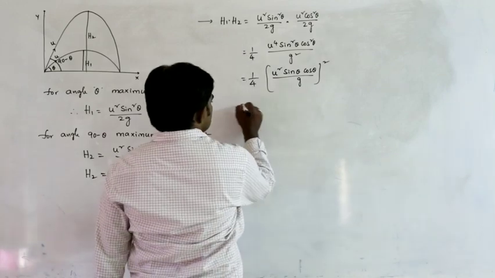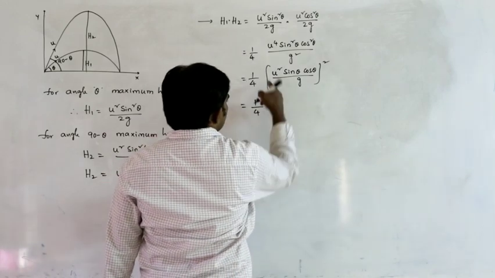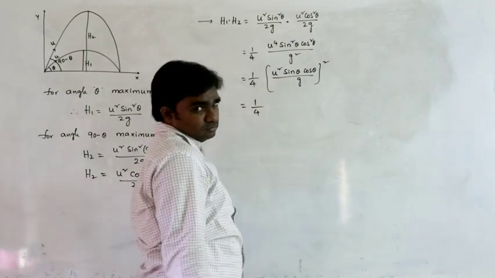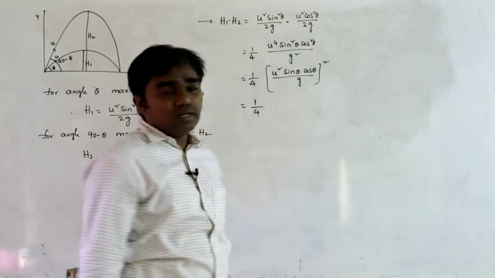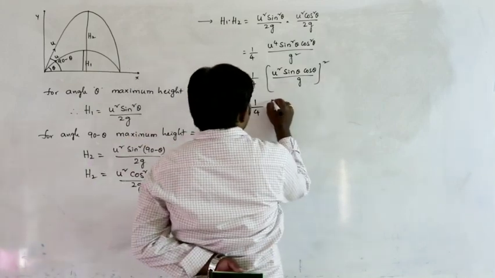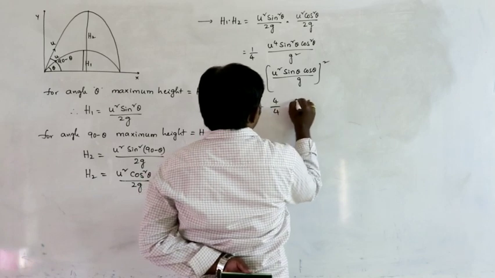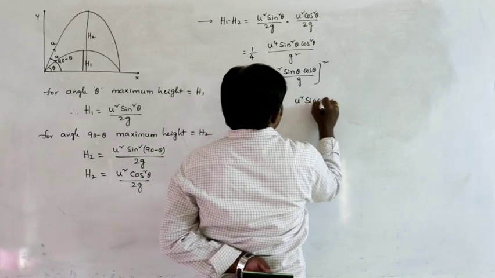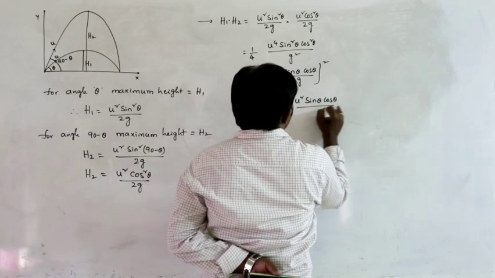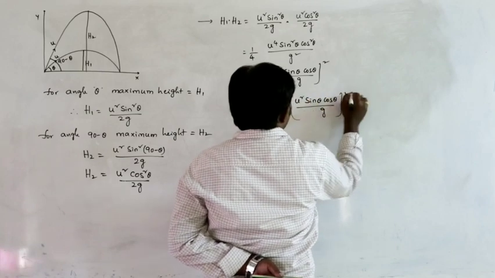For our convenience, we can write it as into 4 divided by 4, u square sin theta cos theta by g whole square.